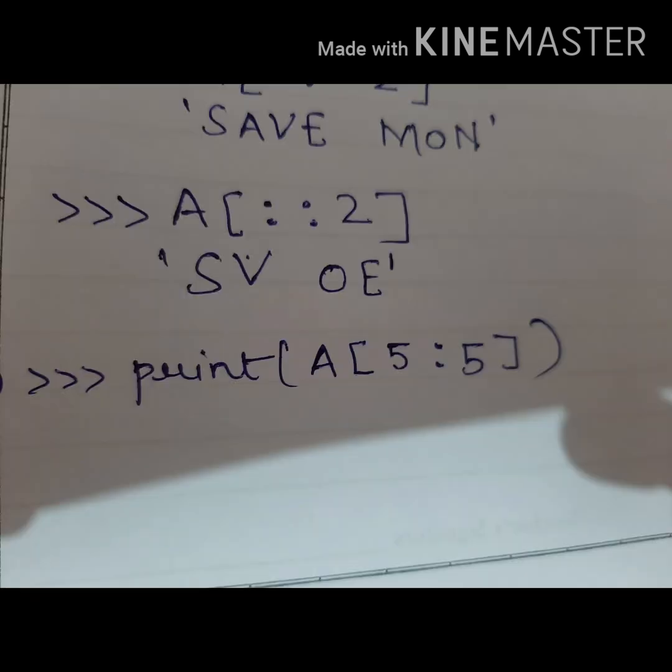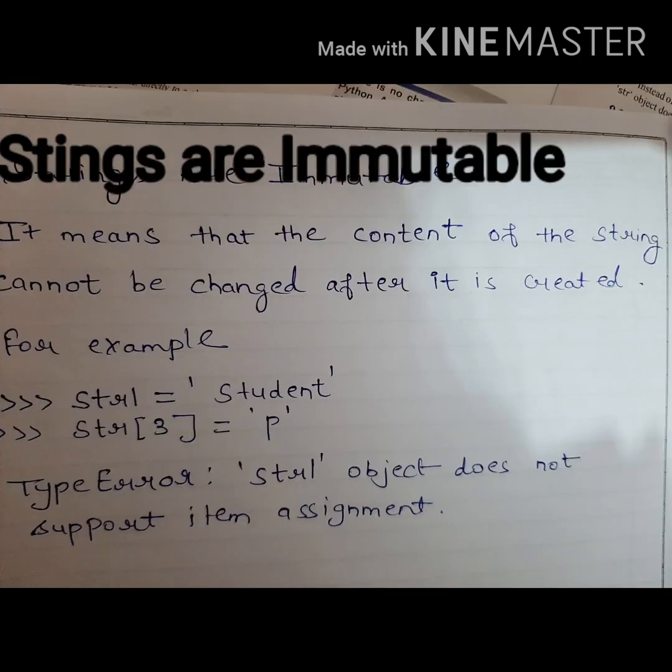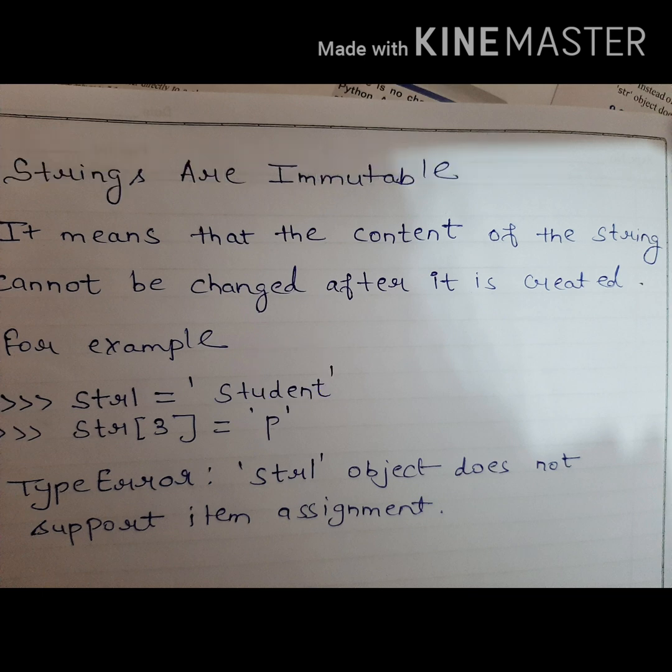If the first index is equal to the last index, then it will not print anything in the output and it will be an empty string. Strings are immutable. It means that the content of the string cannot be changed after it is created. For example, str1 has the value student. An attempt to replace D in the string by P displays a type error.